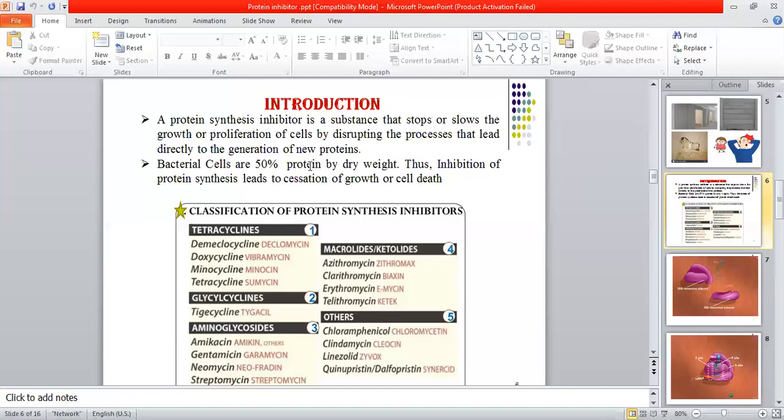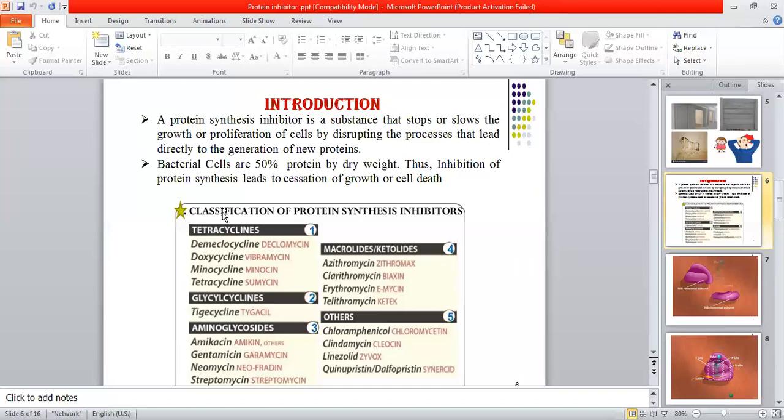synthesis inhibition is done by various types of antibiotics only. Antibiotics are those medicines that we can use to fight bacterial infection, and they are often derived from microbes. You can see these examples: tetracycline, glycylcycline, aminoglycoside, macrolide, and others. And I will tell you the trick to learn these protein synthesis inhibitors, but in the last slide.